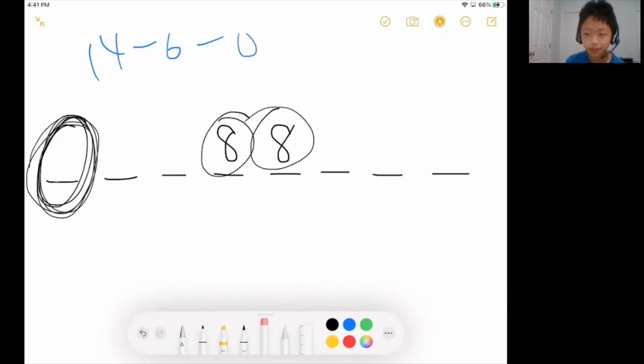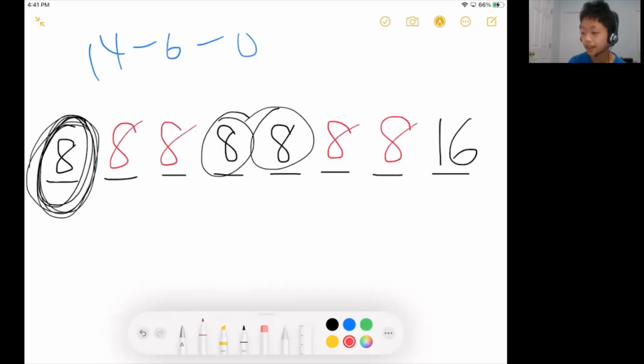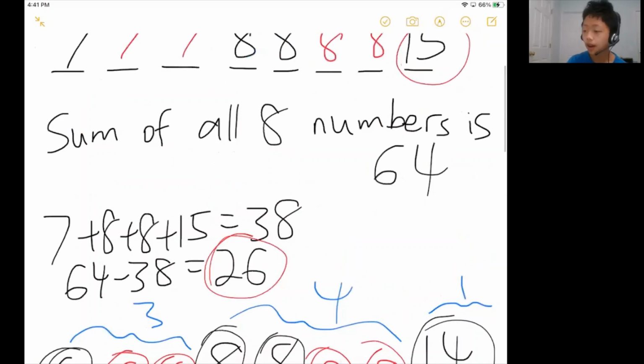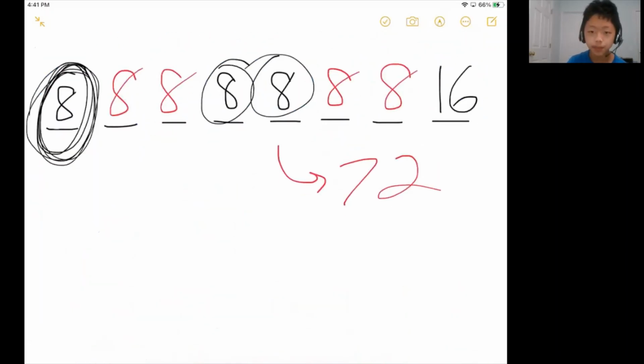So what you could do is test, okay, if the smallest number is 8, then that tells us that the largest number would be 16. Then you notice that the smallest possible sum of these 8 numbers occurs when all of these remaining numbers are 8, right? That's when the sum of these 8 numbers is smallest. If you were to add these up, you would get 72, which is greater than 64. Remember, we found that the sum of the 8 numbers has to be equal to 64. But in this case, the smallest possible sum you can form is 72. So that tells us the smallest number can't be 8.